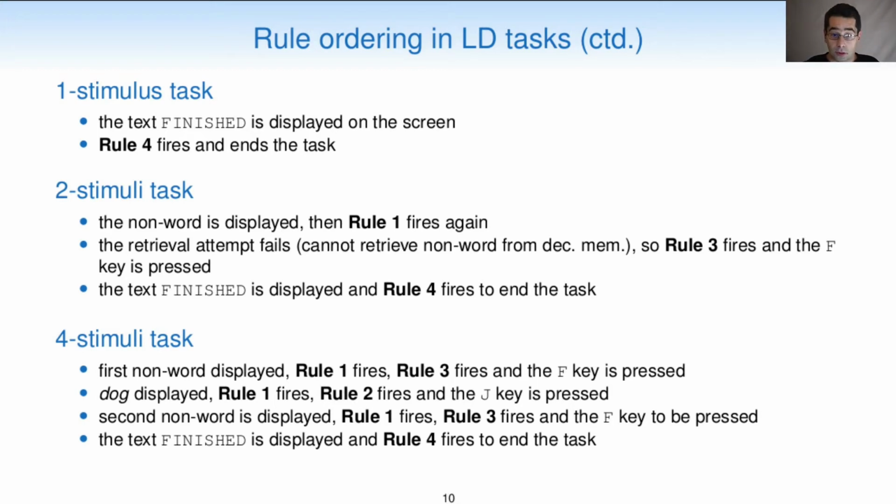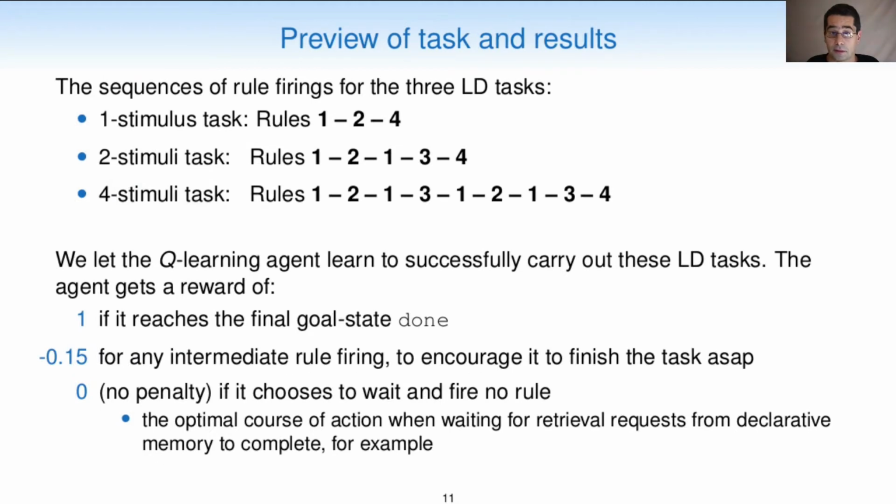Then the second known word is displayed, rule 1 fires, placing a declarative memory request for a word with that form. That request fails, then rule 3 fires and the F key is pressed. Finally, the text finished is displayed and rule 4 fires to end the 4 stimuli task. The sequences of rule firings for the 3 LD tasks are as follows.